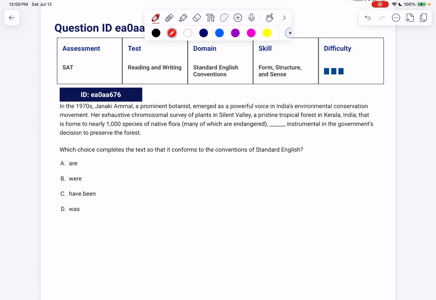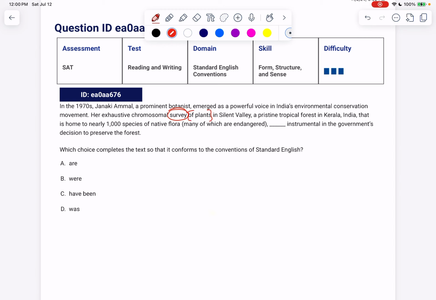So we want to know what was instrumental in the government's decision to preserve the forest. What was instrumental? What was it? It seems like it might be her exhaustive chromosomal survey.